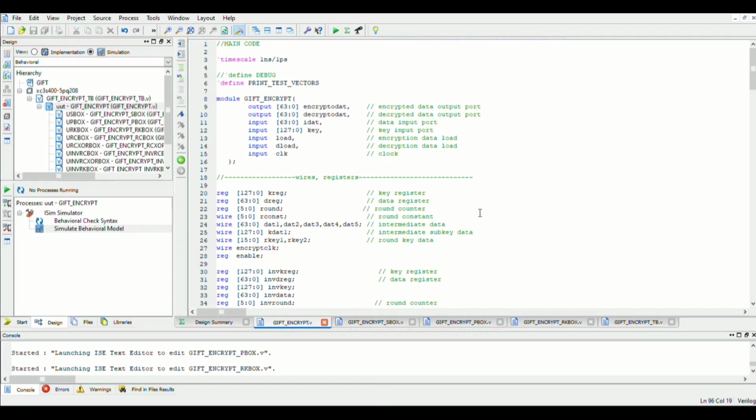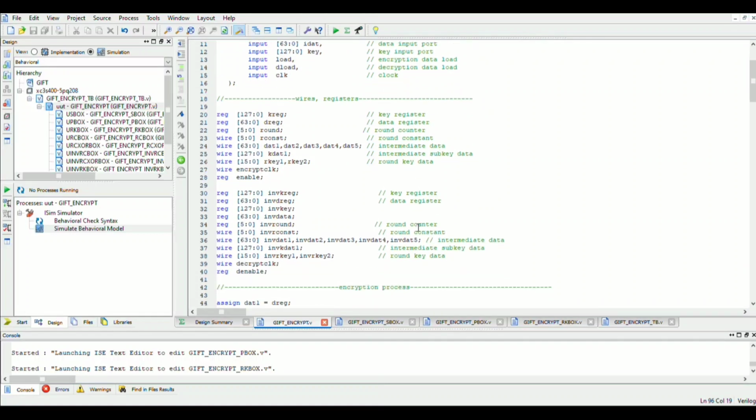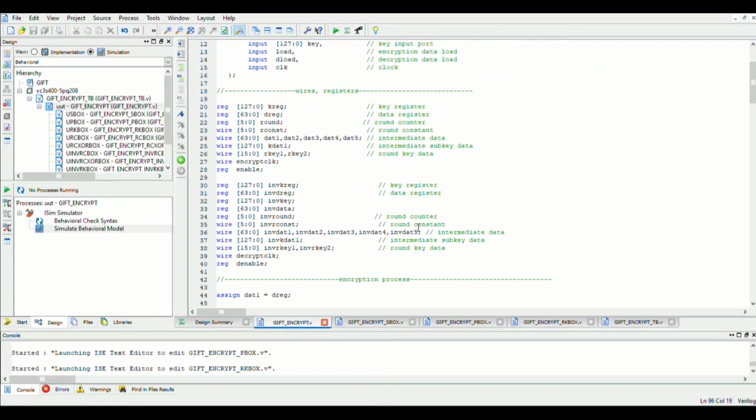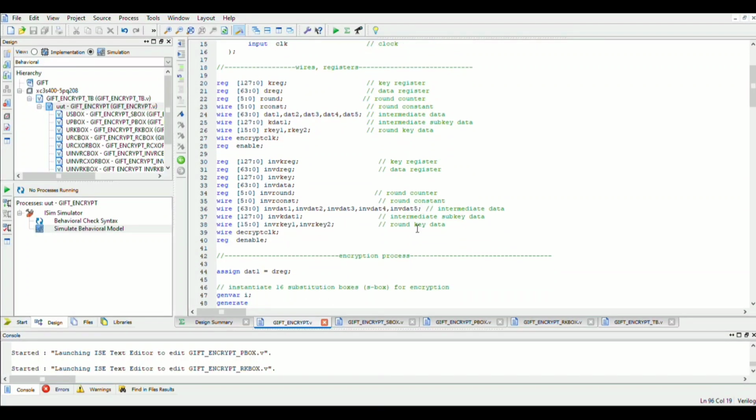Welcome to the code and implementation of GIFT algorithm on Xilinx Vivado software using Verilog HDL. Here we can see the input and output signals for various data and key, load signals to initiate encryption and decryption process, and a clock signal. Moving on, here are some wires and registers used to store the interim data and key values.